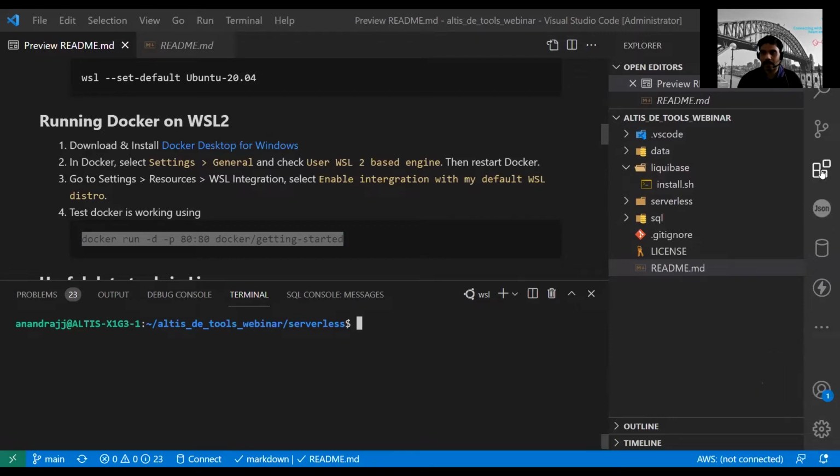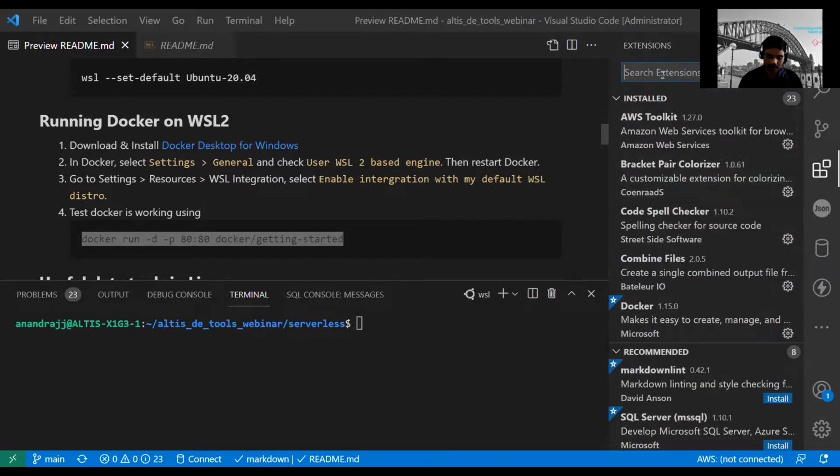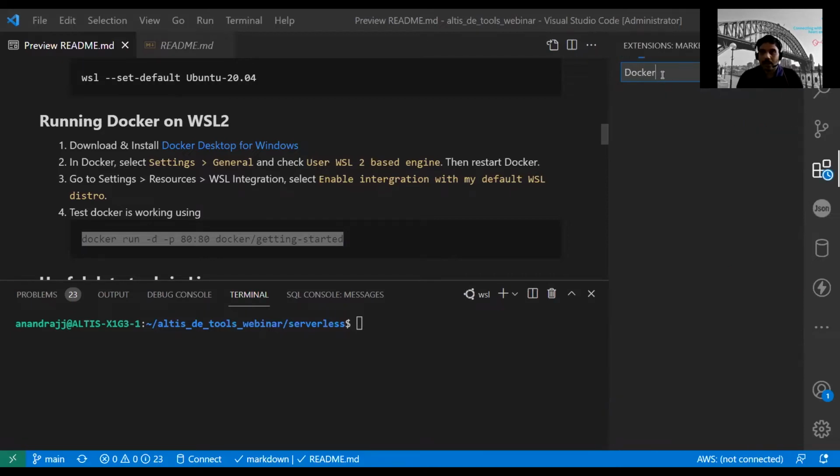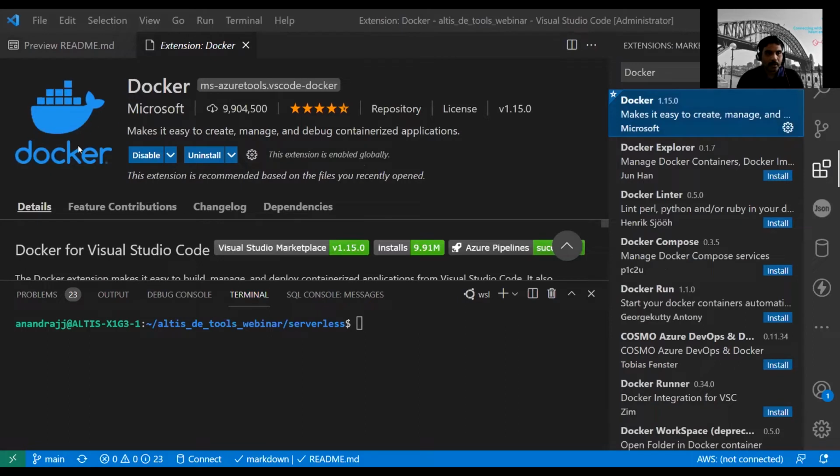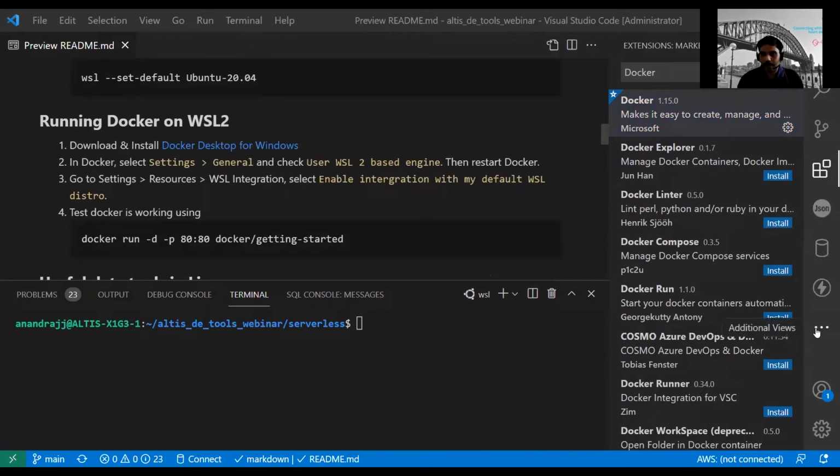You can install the extension using the extensions app and search for Docker. That extension lets you browse the Docker images available locally and start, stop, or delete them without leaving this environment. I have already got that set up.